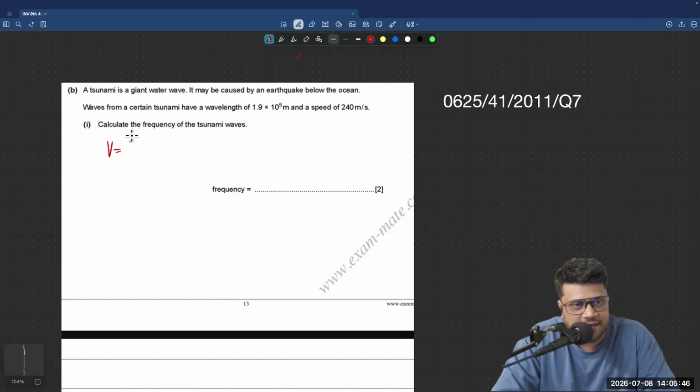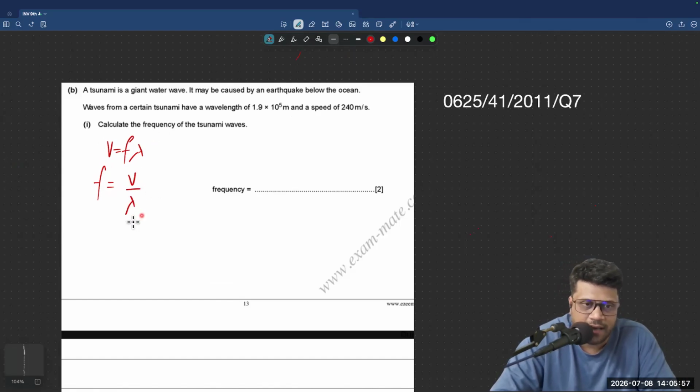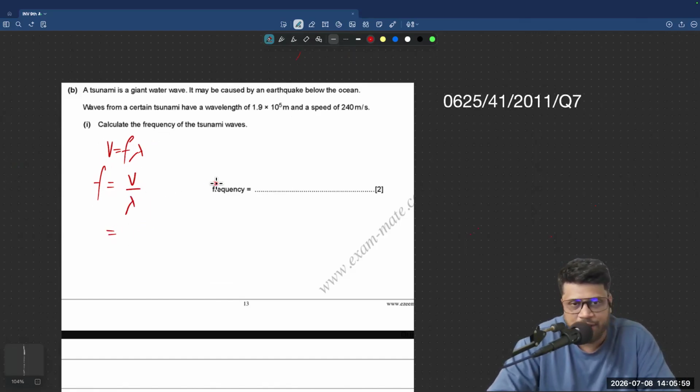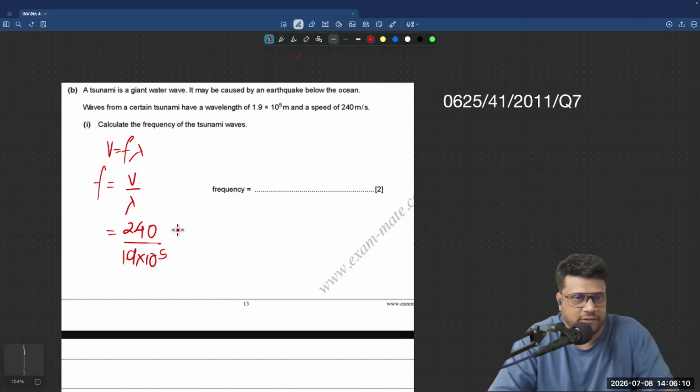Speed v is equal to f lambda. That's a wave equation, so we're going to use this. We're going to try to make f, the frequency, the subject. So it comes out to be v divided by lambda. And speed is given to us, 240, and the wavelength is also given to us, 1.9 into 10 to the power of 5. Well, we can divide these two to figure out the frequency.